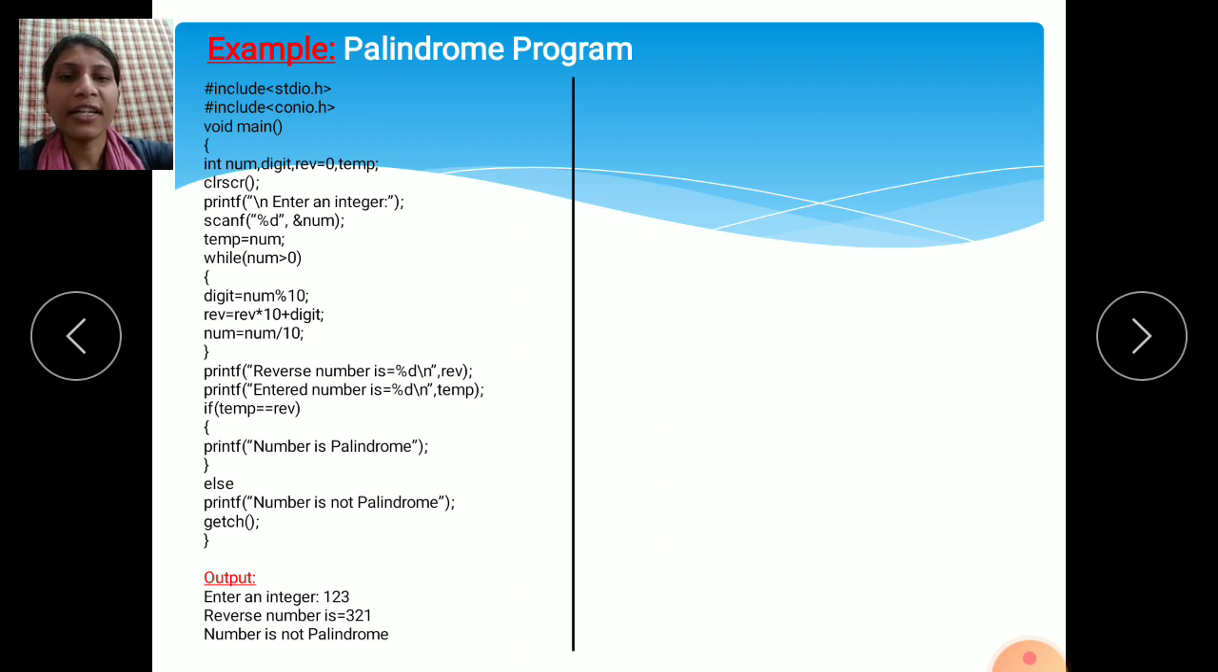See here, enter an integer. If you enter here 1 2 1, the reverse of 1 2 1 is 1 2 1. The entered number is 1 2 1 and the reverse number is 1 2 1. So both numbers are equal, and when both numbers are equal, that number is a palindrome. This is called a palindrome. Means whatever number you have entered, if that number and the reverse of that number are equal, then that number is called a palindrome. If both numbers are not equal, then that number is not a palindrome.